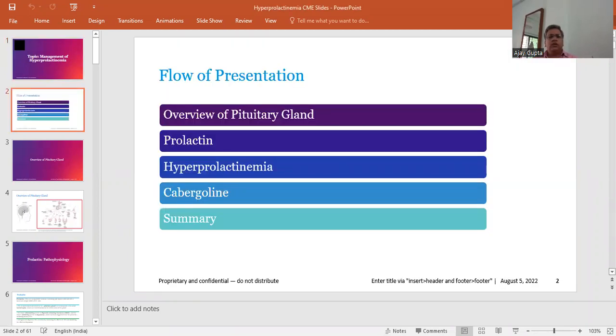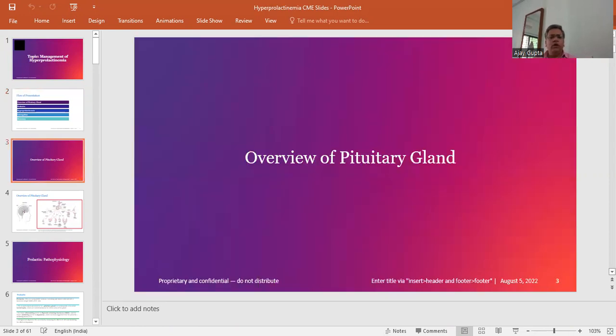So this is the flow of presentation. Overview of the pituitary gland. What is prolactin? What is the definition of hyperprolactinemia? Use of cabergoline in management of hyperprolactinemia, followed by summary. The majority of the discussion will remain up to oral therapy, which includes cabergoline only.